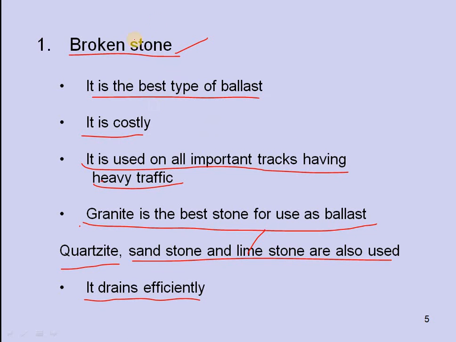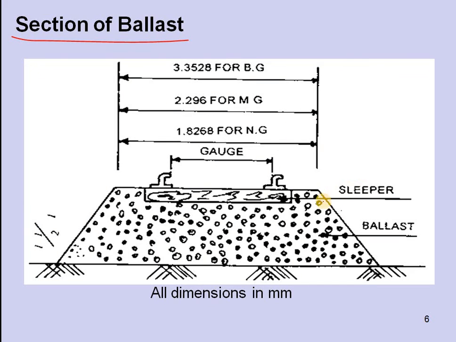It can bear a large capacity of tons of load, and it has good strength and durability. Granite is the best example of a stone for use as ballast, and it has good drainage capacity, so water can be drained off very quickly. This is the section of ballast we saw in the previous class also.